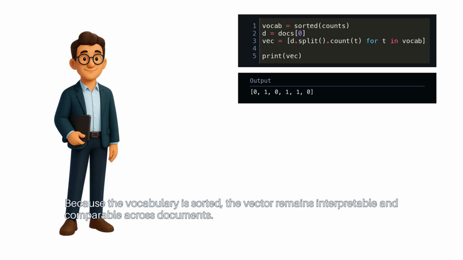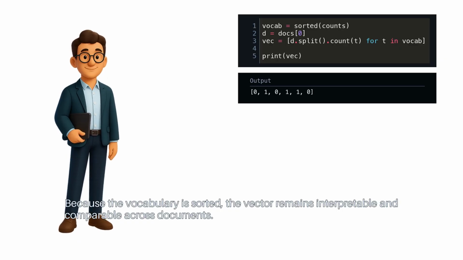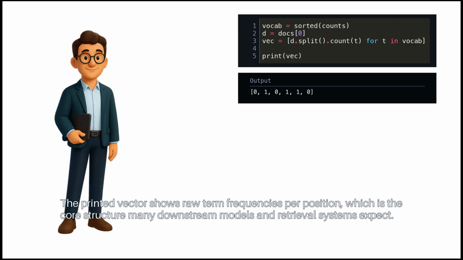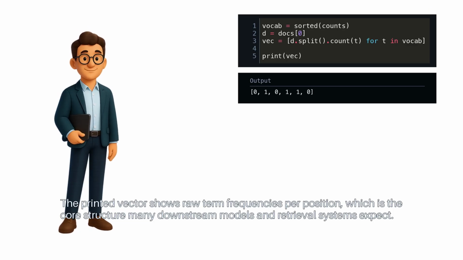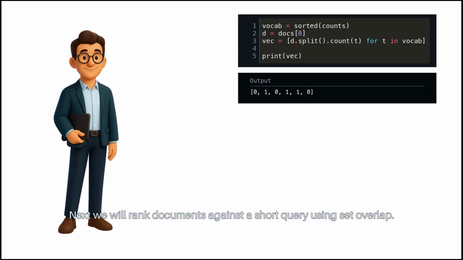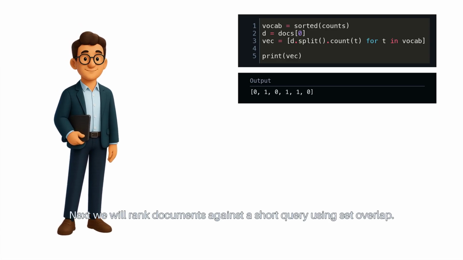Because the vocabulary is sorted, the vector remains interpretable and comparable across documents. The printed vector shows raw term frequencies per position, which is the core structure many downstream models and retrieval systems expect. Next, we will rank documents against a short query using set overlap.